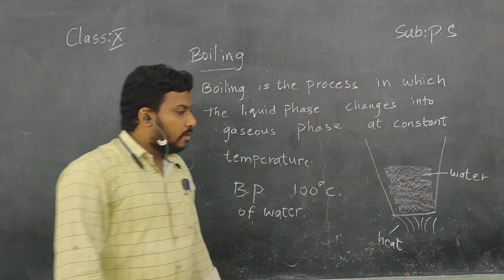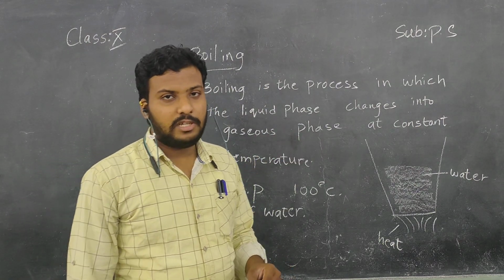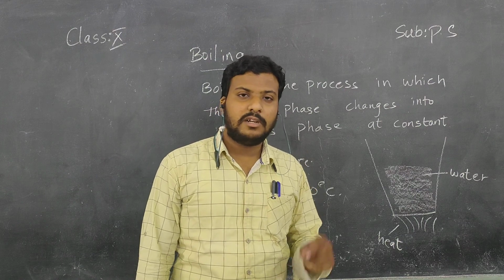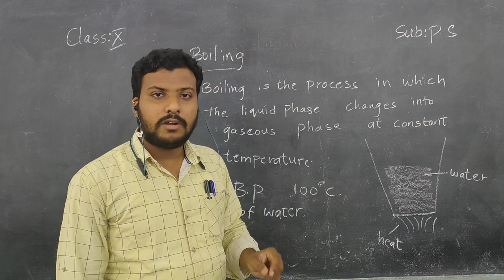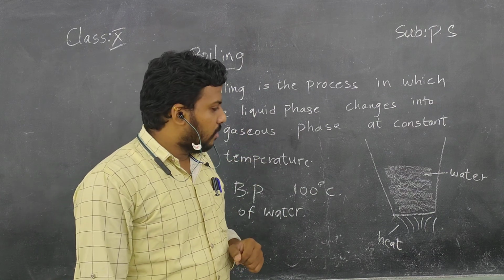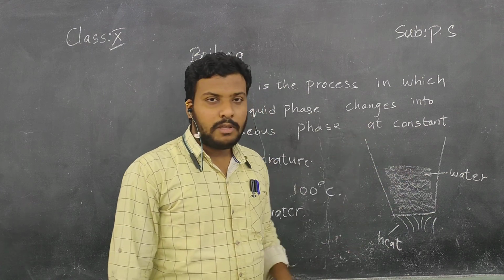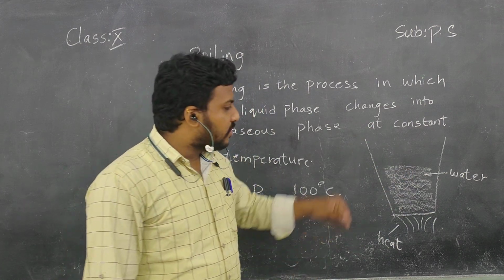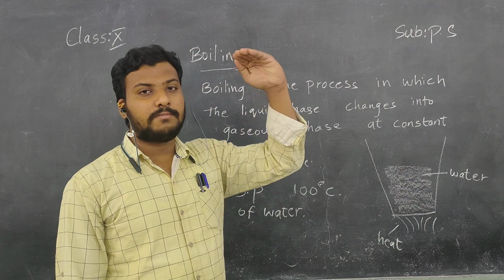So children, you have to take a laboratory thermometer, not a clinical thermometer, a laboratory thermometer, children, to measure the temperature of the water every 2 minutes. So children, you start supplying heat to the water. Every 2 minutes, you check the temperature of the water, whether the temperature rises or not.